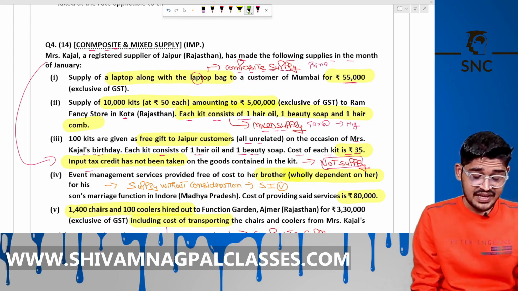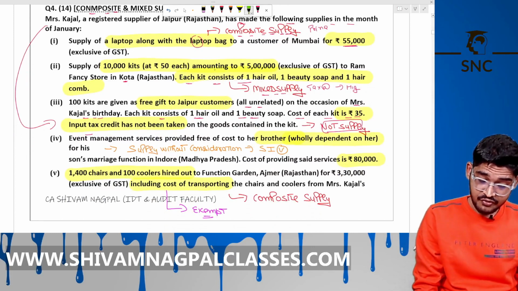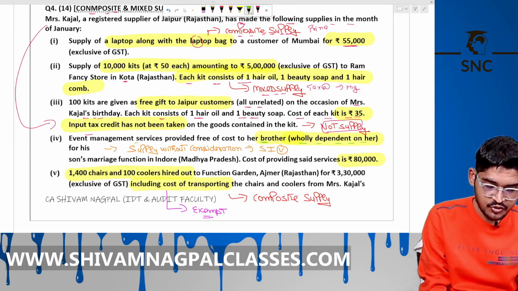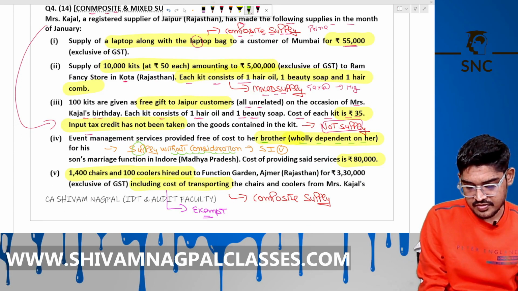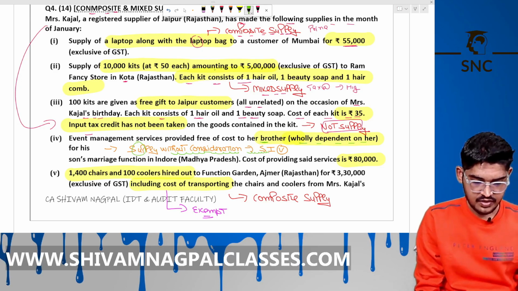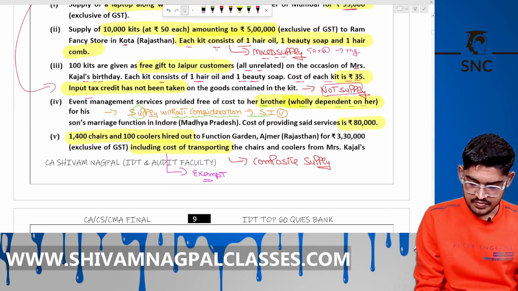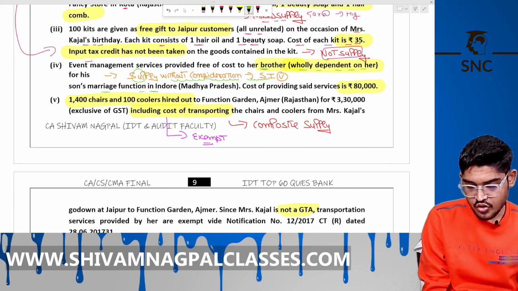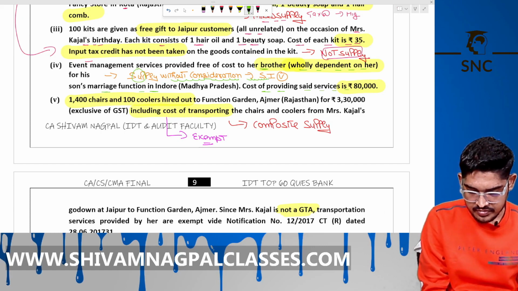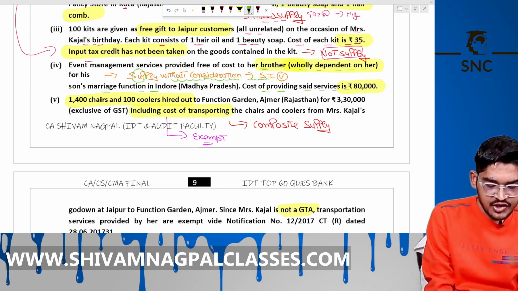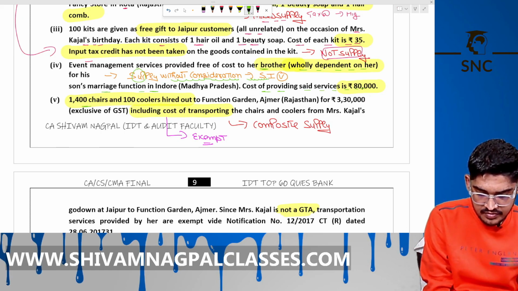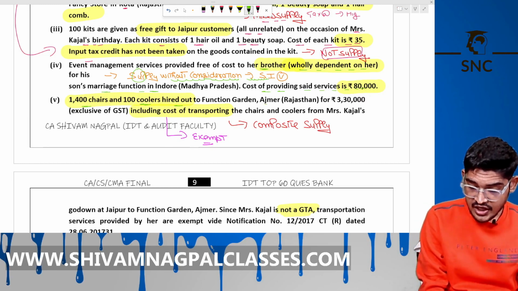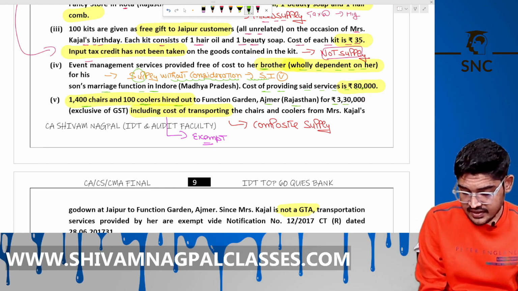Right. The next is event management services provided free of cost to a brother who is wholly dependent on her. Now, is it a supply under Schedule 1? For the son's marriage function in Indore, the cost of providing services is 80,000 rupees. The next is 1,400 chairs and 100 coolers hired to a function garden in Ajmer, Rajasthan for 3,30,000 rupees.